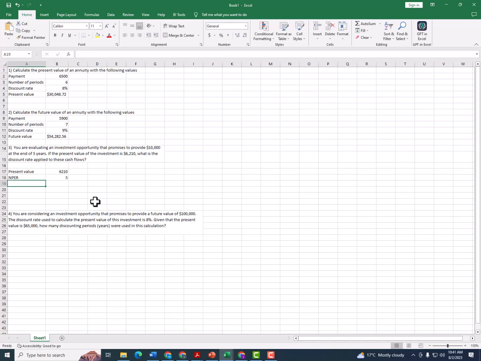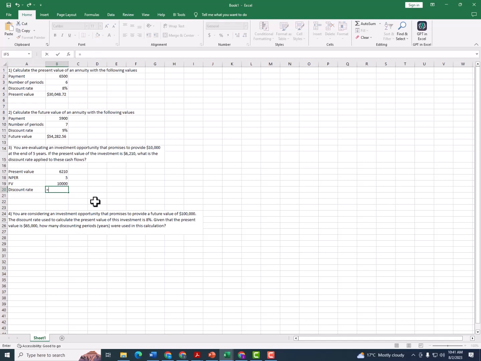We are told future value is 10,000. Here we don't have payments or PMT, so PMT will be 0 in our formula. And we want to calculate the rate. Let's write discount rate.